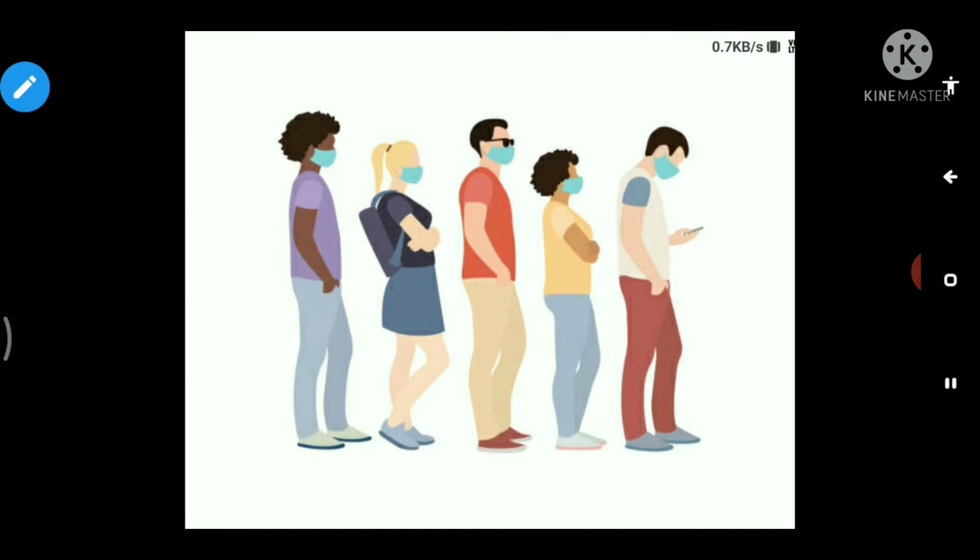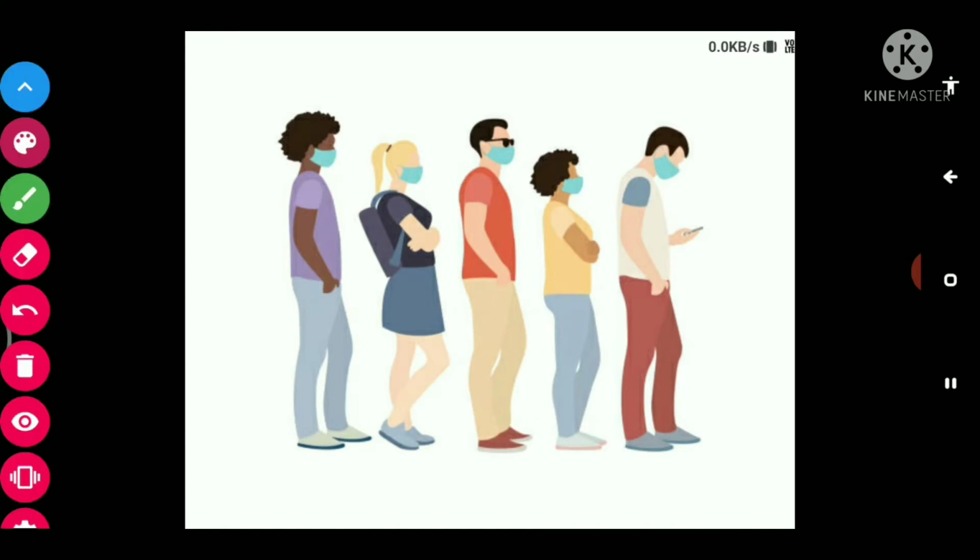Ordinal number. Suppose here you can see some people standing in a row. One is busy with his phone. All are standing in a row.